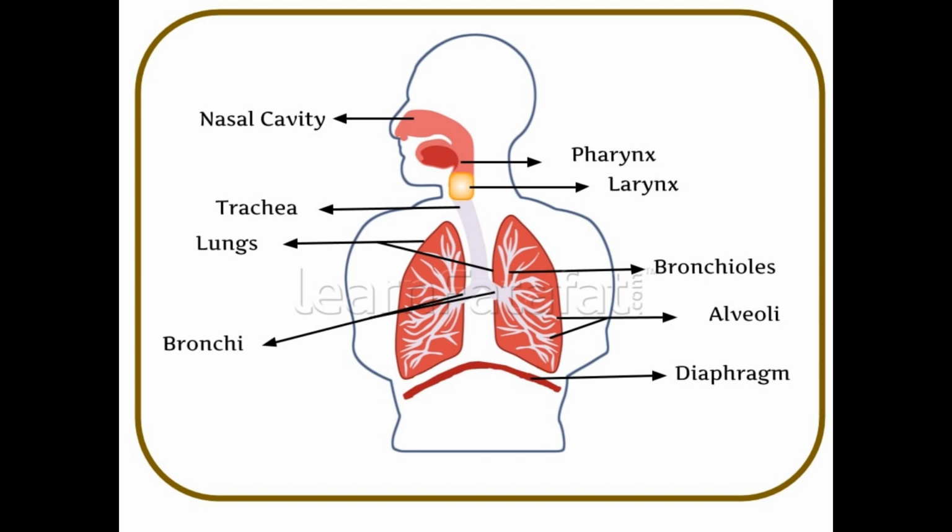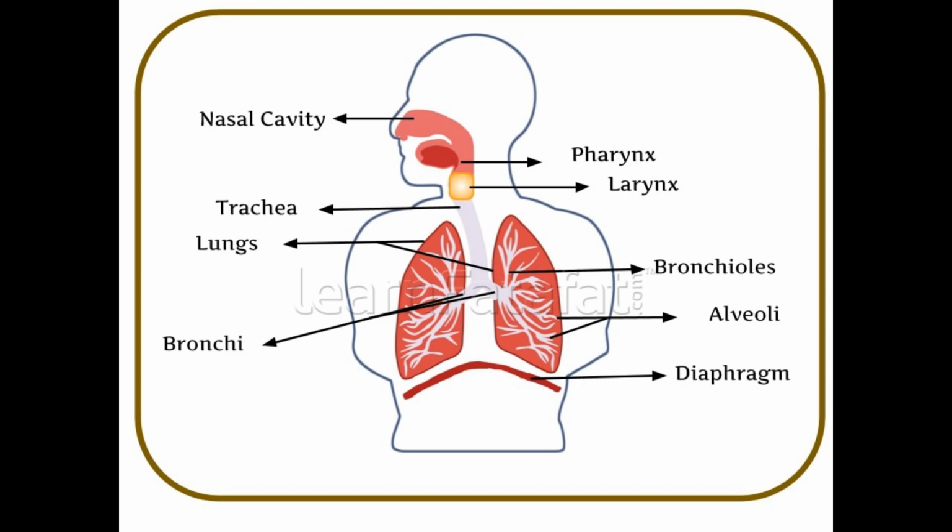The larynx leads to the windpipe or trachea. Trachea is further divided into two branches called bronchi inside the chest. Bronchi are the branching tubes of the trachea; in singular, bronchus. Each bronchus leads into a lung where it branches again and again into thousands of smaller and smaller branches called bronchioles.